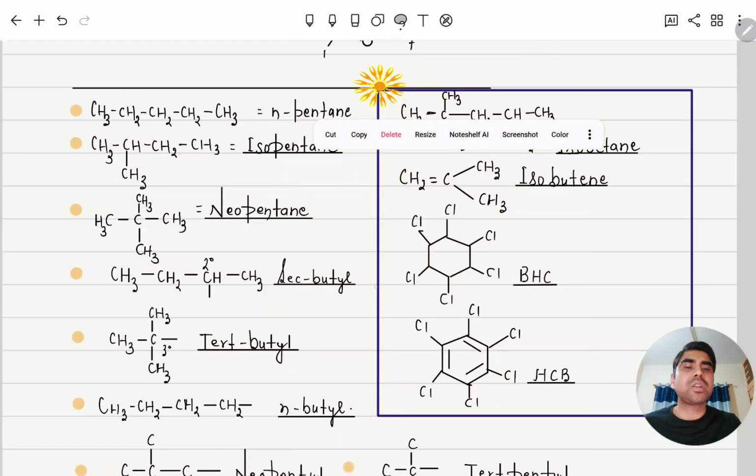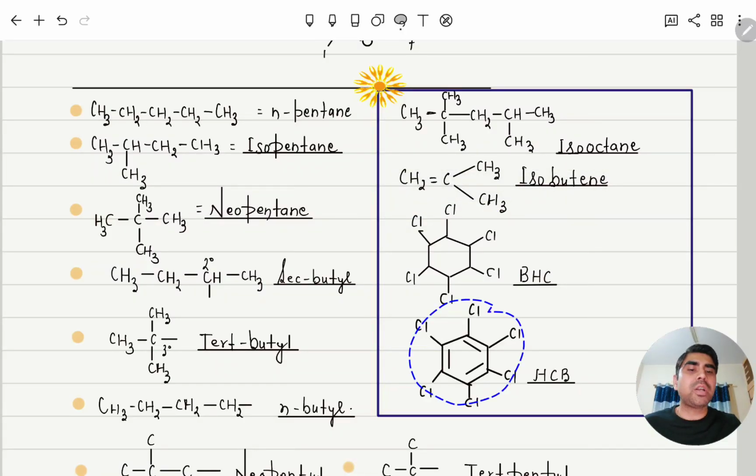Isobutane, this is the structure. This is benzene, but here no benzene. So this is benzene hexachloride, whereas this one is hexachlorobenzene. So these four structures, memorize.